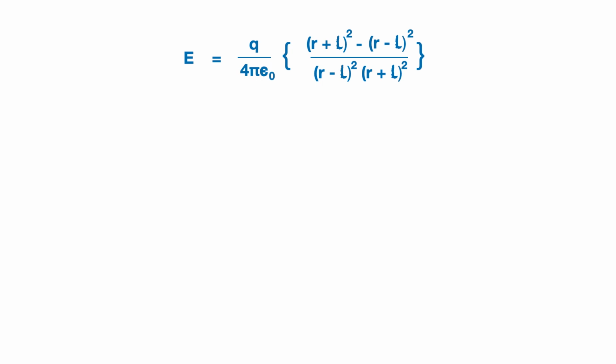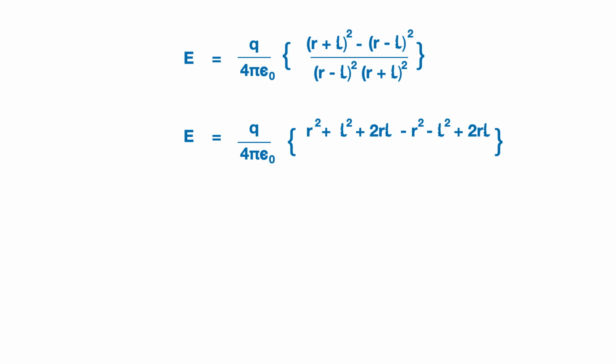Using these two properties in the numerator, we get E is equal to Q upon 4 pi epsilon 0 bracket R square plus L square plus 2RL minus, since there is a minus sign before (R minus L) whole square, the sign of all the terms will be changed, so minus R square minus L square plus 2RL.